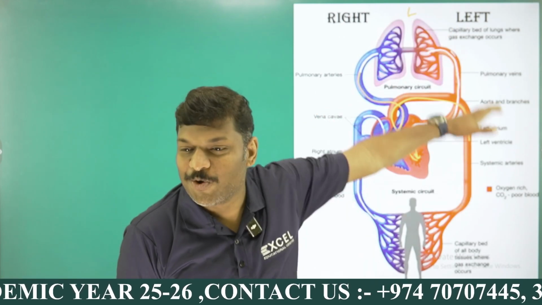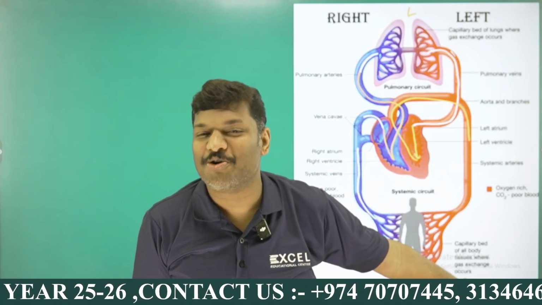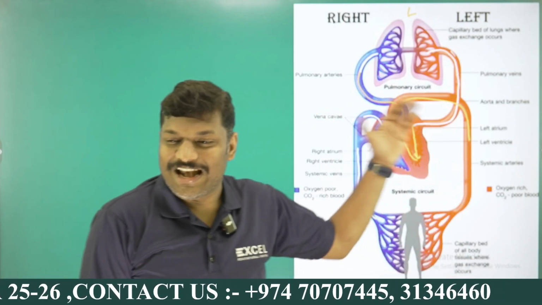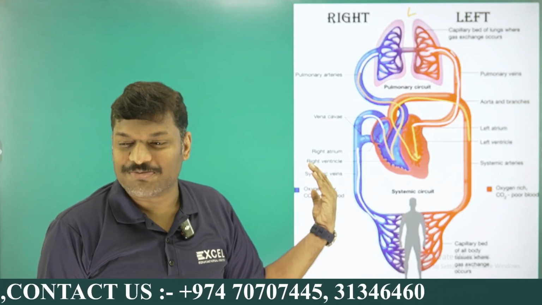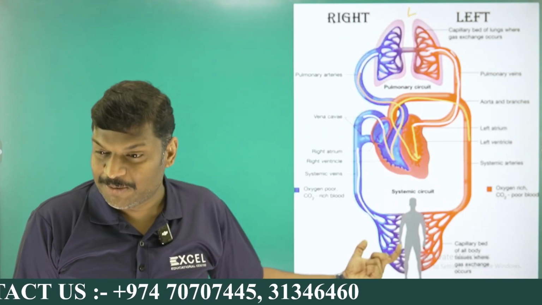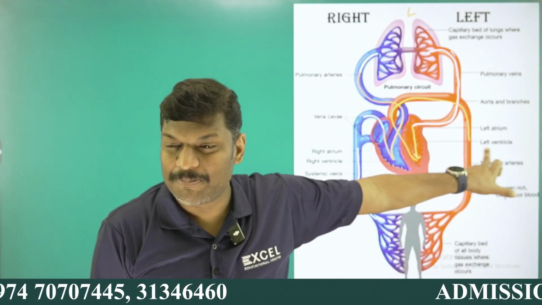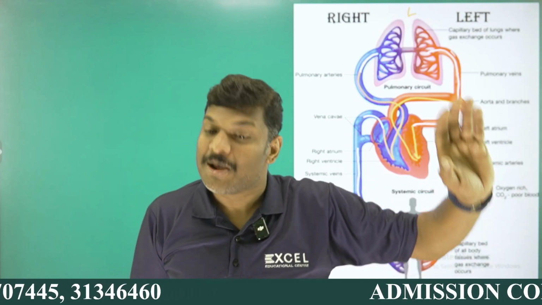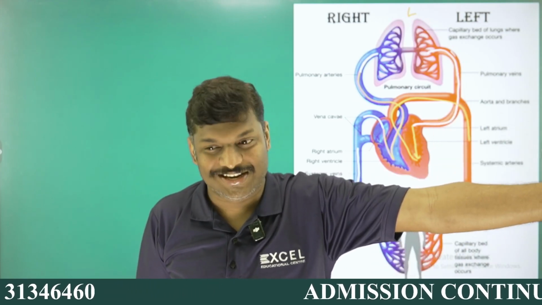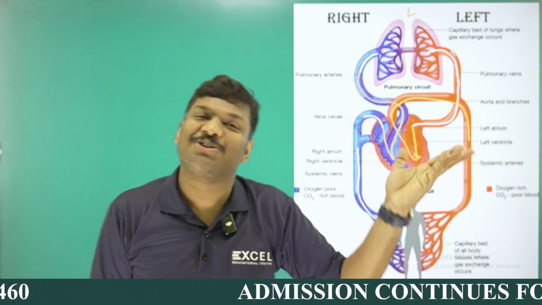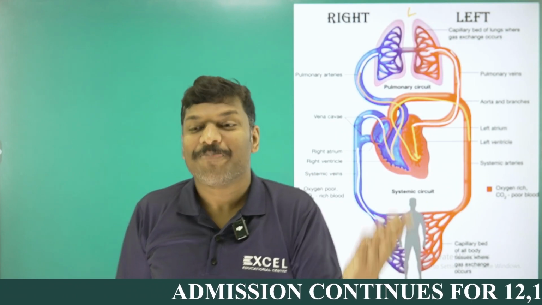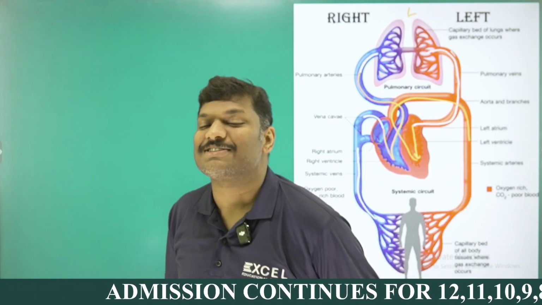And the left side is fully occupied with oxygenated blood, with more oxygen than carbon dioxide. And the right side of the heart has deoxygenated blood, meaning what? More carbon dioxide than oxygen. You keep in mind, oxygenated blood has both carbon dioxide and oxygen, but oxygen is more. That's why it is called oxygenated. And deoxygenated blood contains both carbon dioxide and oxygen. Which one is more? Carbon dioxide is more. That's the reason it is called deoxygenated.